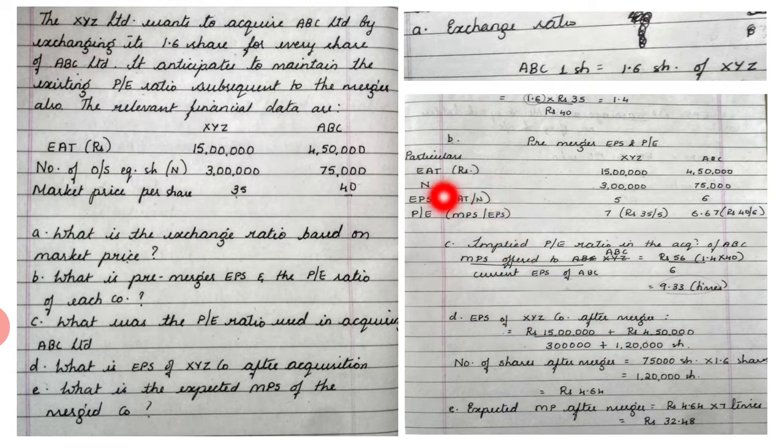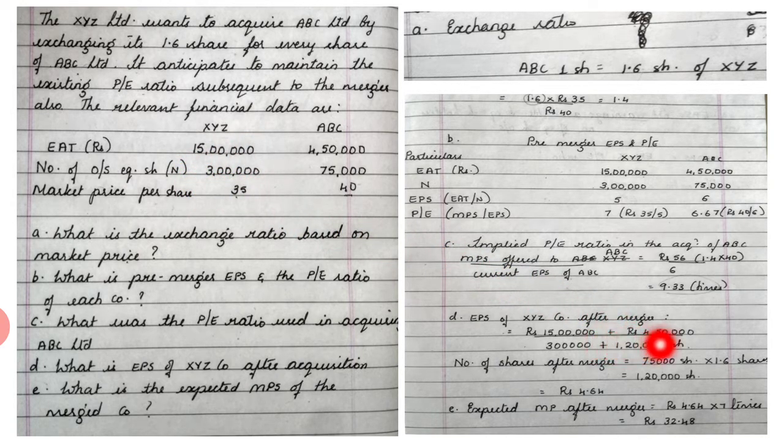The formula remains the same, that is EAT divided by number of equity shares. So the same formula has to be used, but it would be a combined EPS of both the companies together. So we have to consider EAT of both the companies, that is 15 lakhs and 4,50,000. So 15 lakhs plus 4,50,000 divided by XYZ shares, which remain the same, that is 3 lakh.